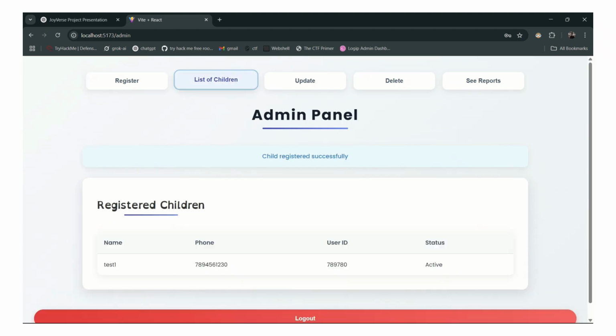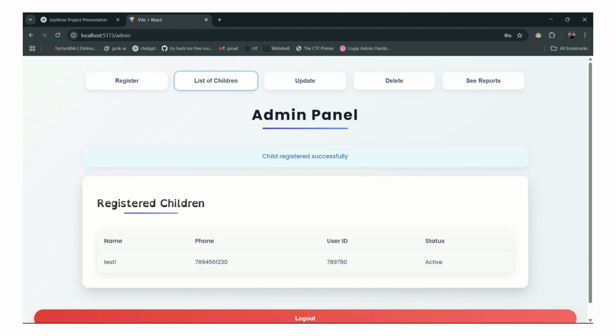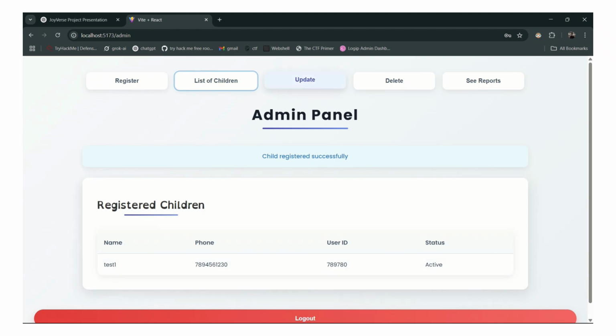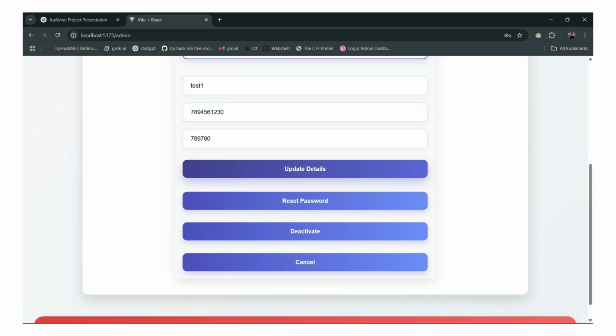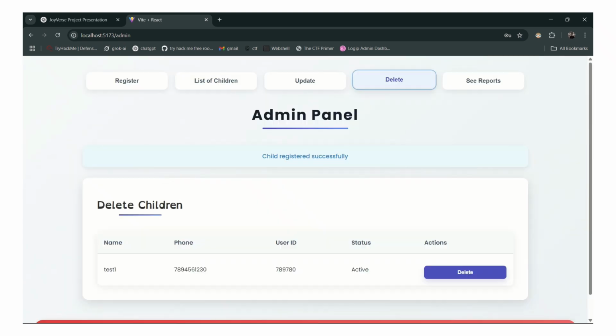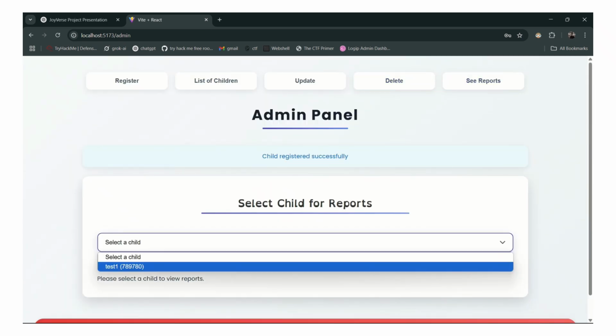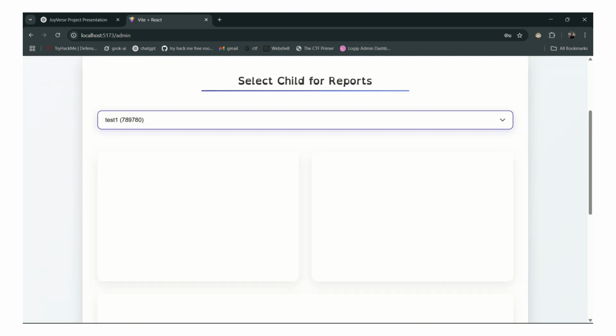Okay. These all should definitely be exclusive. The user ID 789 is already used in another admin maybe, so that it can't be stored like this. So I have changed the user ID. Here I can update the child's details and reset password, deactivate the child, also delete the child, and here I can see the reports. For now there are no reports because the child did not play anything.